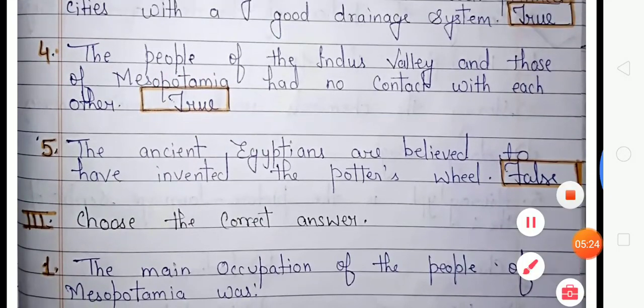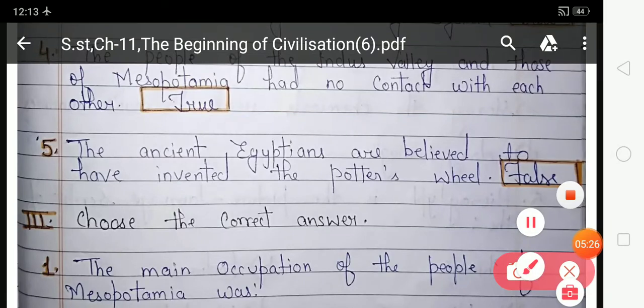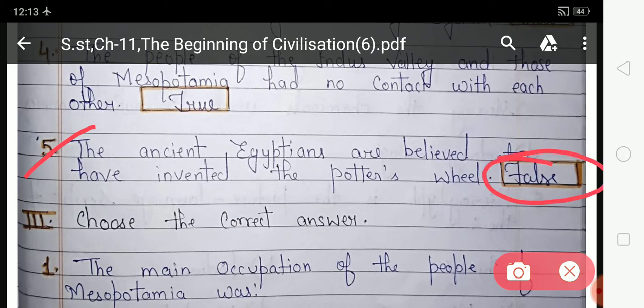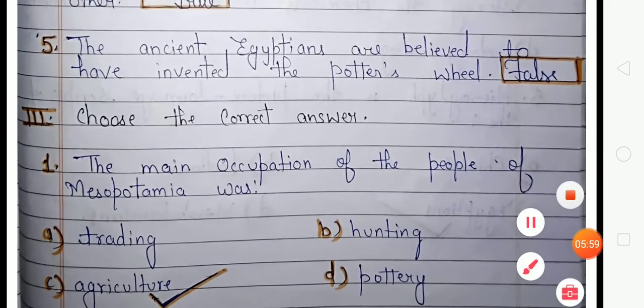Now look at the fifth number. The ancient Egyptians were believed to have invented the potter's wheel. So students, who invented the potter's wheel? The ancient Egyptians invented the potter's wheel. Is this statement right or wrong? This statement is wrong. So you have to fill false in this given box, and here false is already filled. Now look at the next exercise.